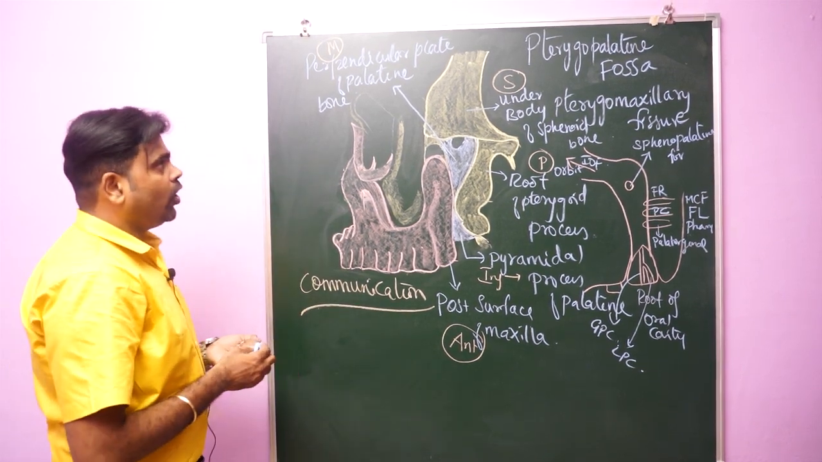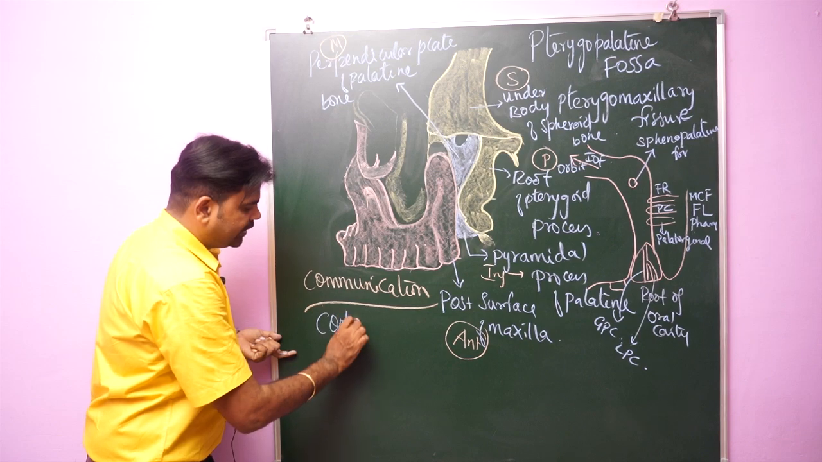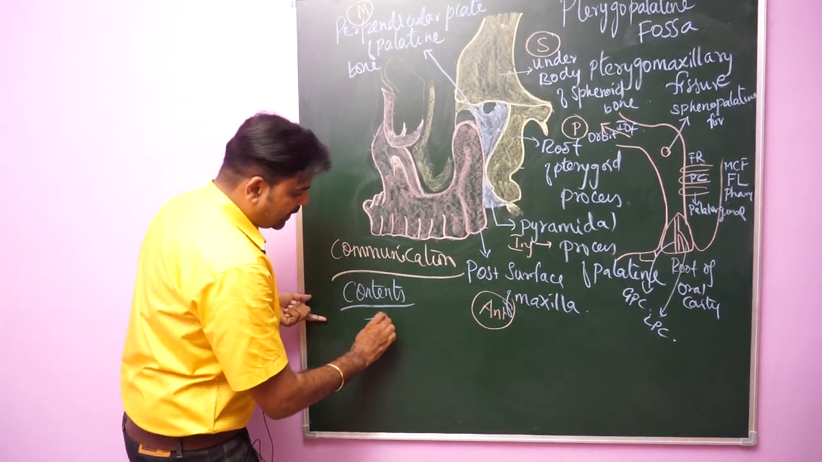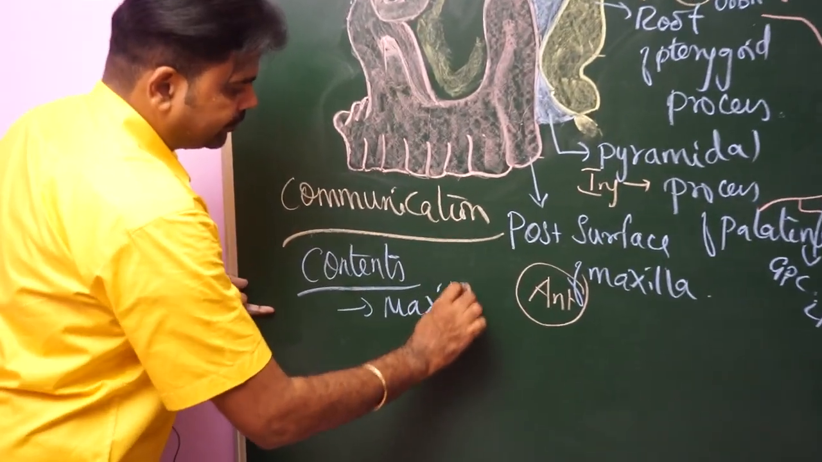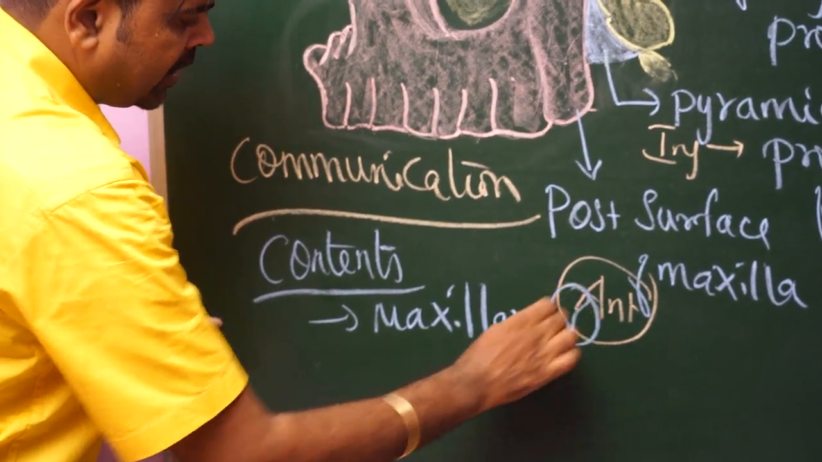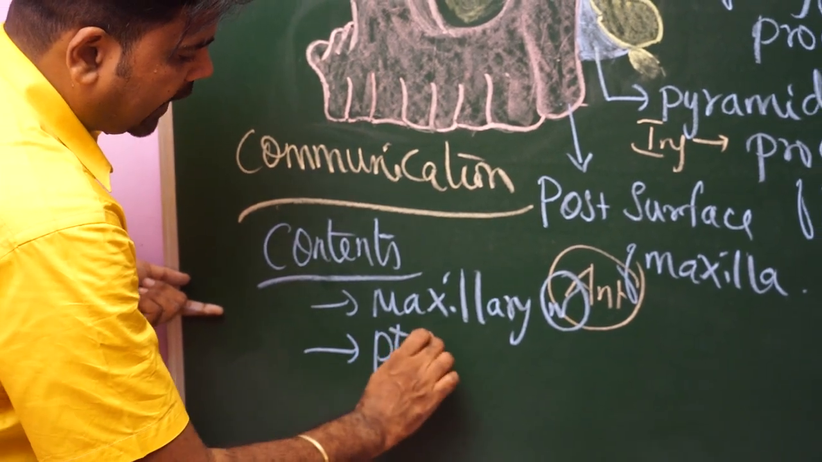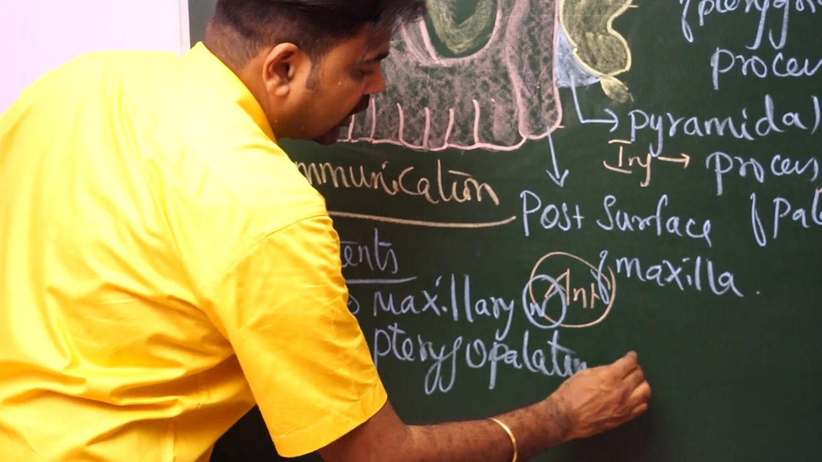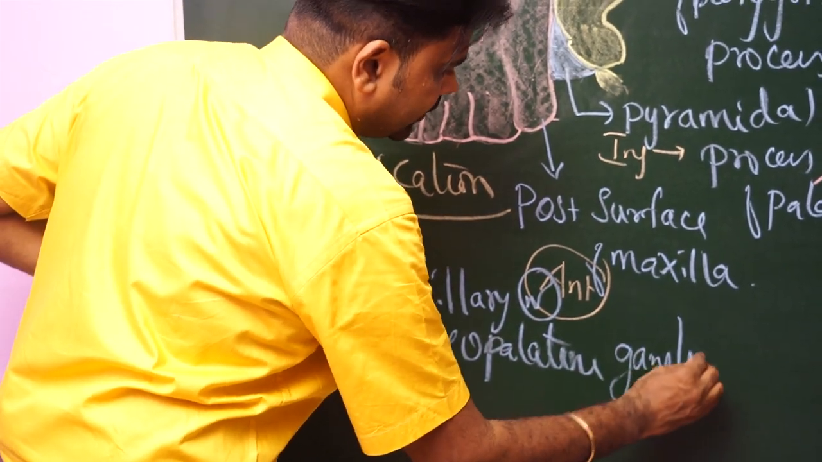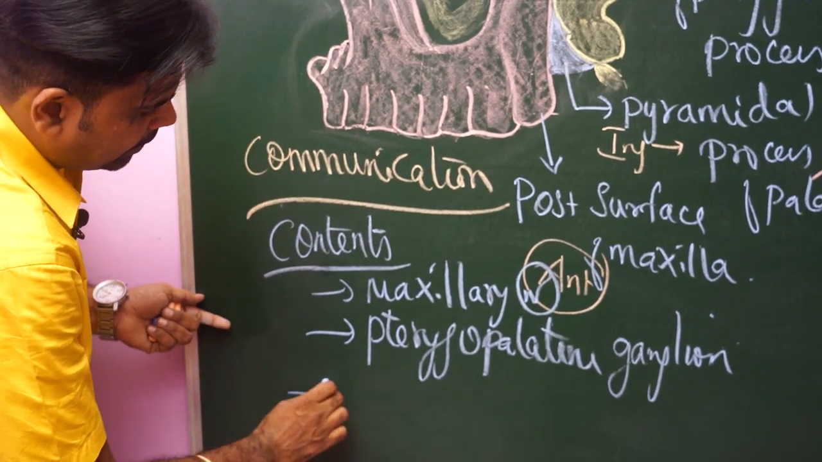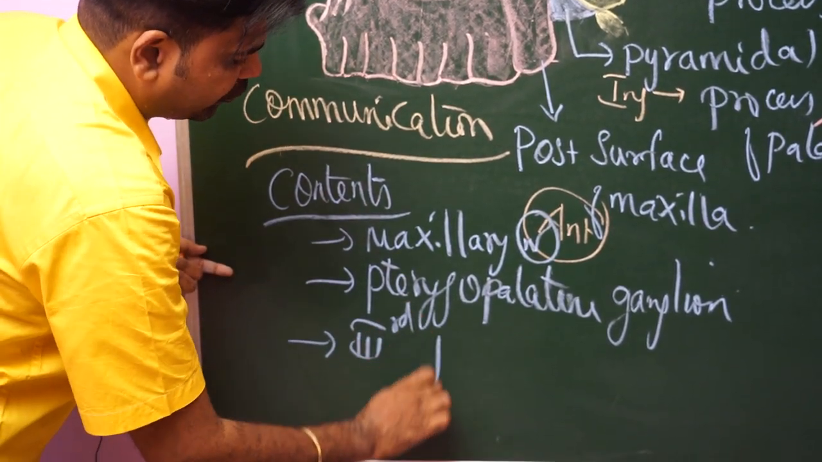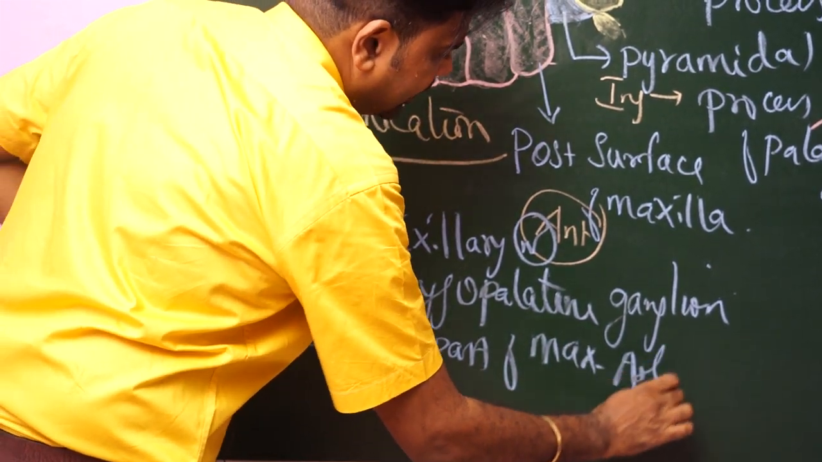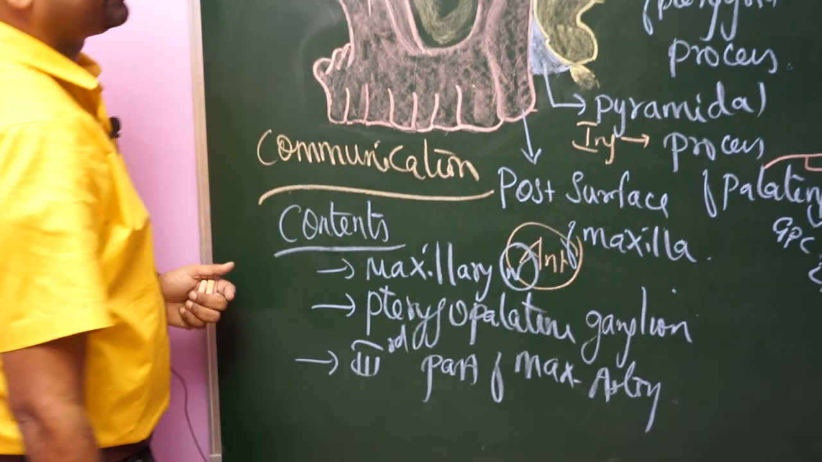And next, what are the contents of the pterygopalatine fossa? We have three contents. Number one, the maxillary nerve. Number two, the pterygopalatine ganglion. This is the largest peripheral parasympathetic ganglion. Number three, the third part of the maxillary artery. So these are the contents of the pterygopalatine fossa.